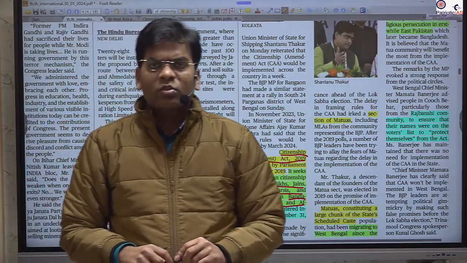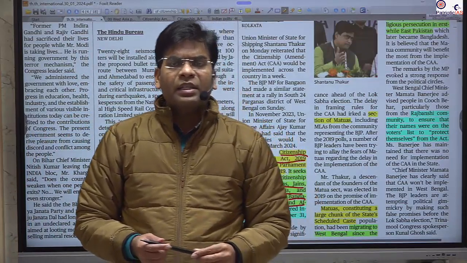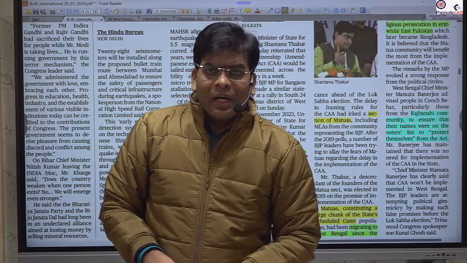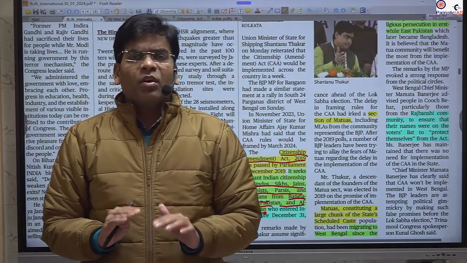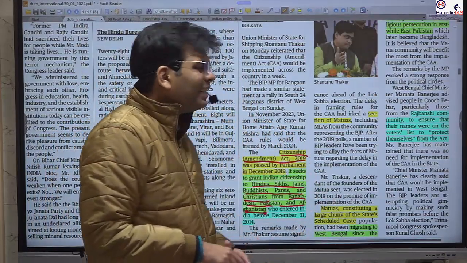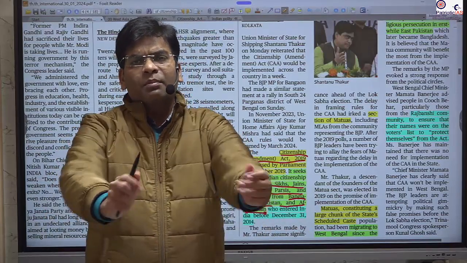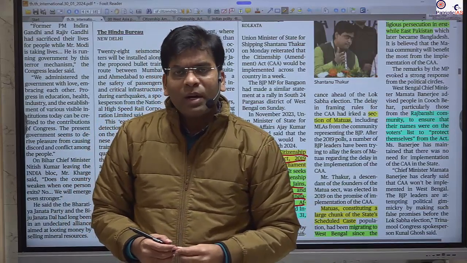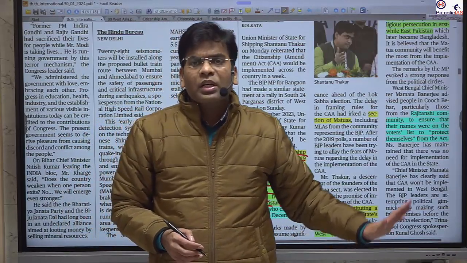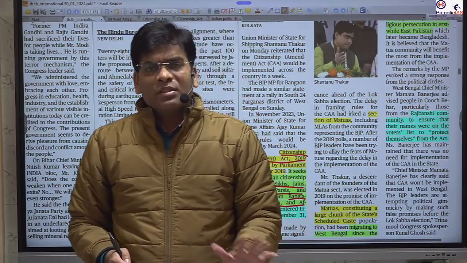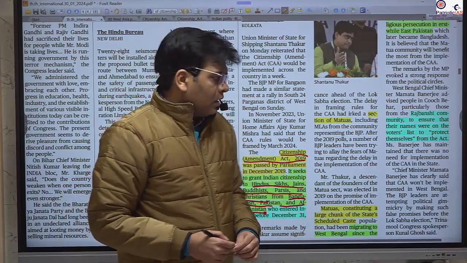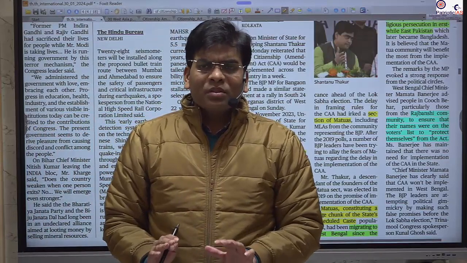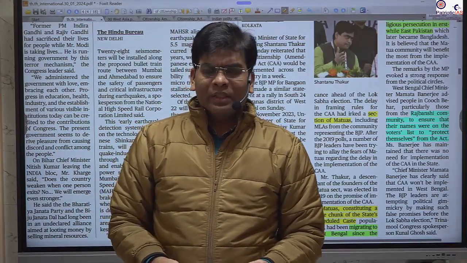That's why there is so much criticism and debate in the public domain that it is against secularism, because India does not discriminate on the ground of religion. But the government supports it because mostly in these 3 countries those minorities are being persecuted. That's why we are providing speedy justice to them. Besides that, the Muslims were so many in number that we cannot provide. They are in the majority.